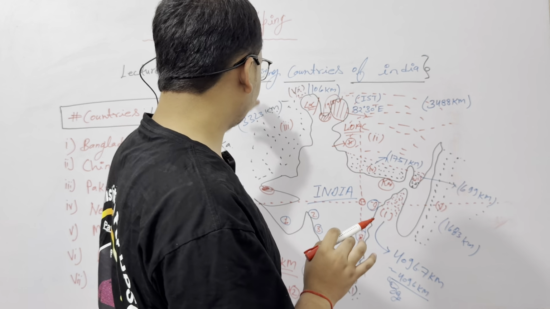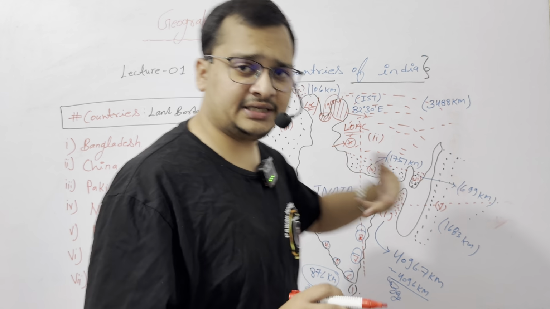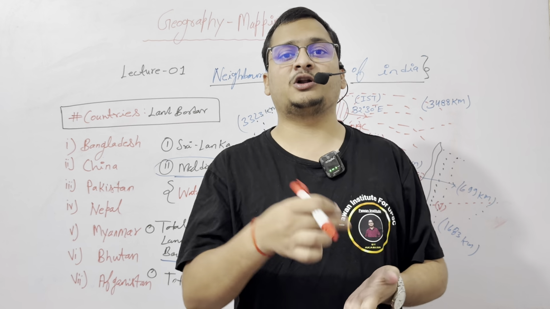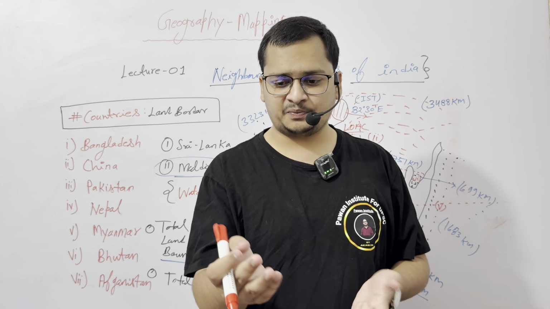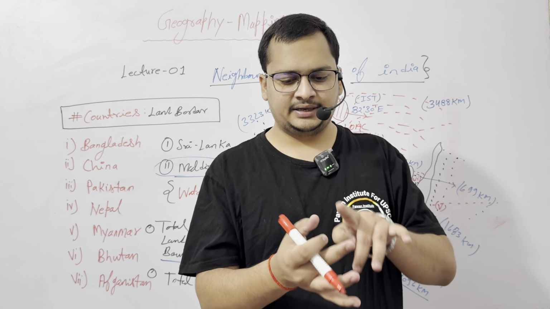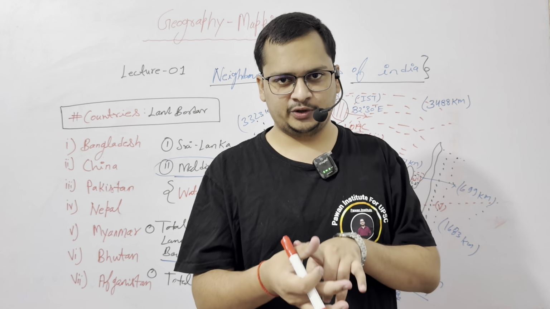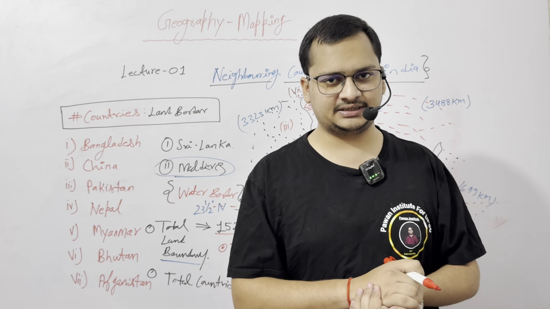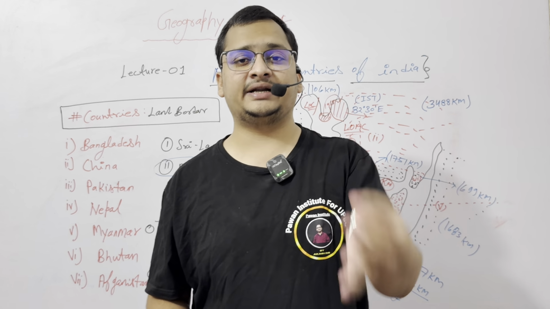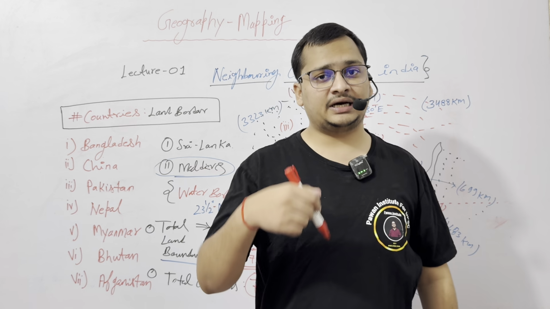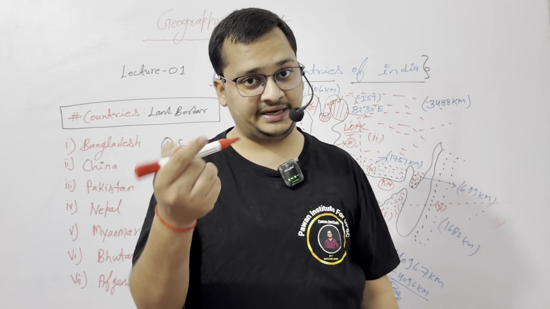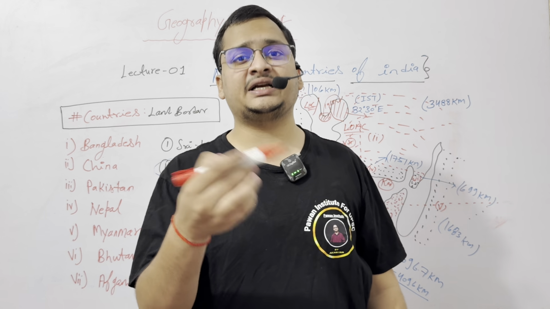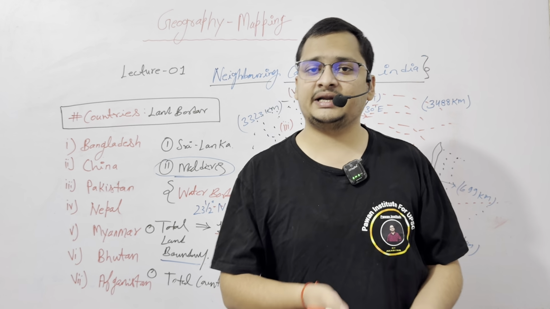In exams, a question comes like: which of the following countries share a border with India? The examiner gives you options: Nepal, Bhutan, China and Cambodia. Which country does not share a border with India? Cambodia is the right answer. Similarly, which of the following countries share a border with India? Option A Myanmar, option B Singapore, option C Jamaica, option D Australia. Which is the correct answer? The correct answer is Myanmar.